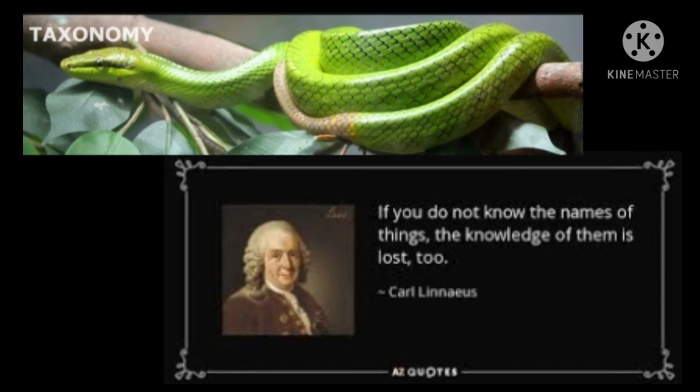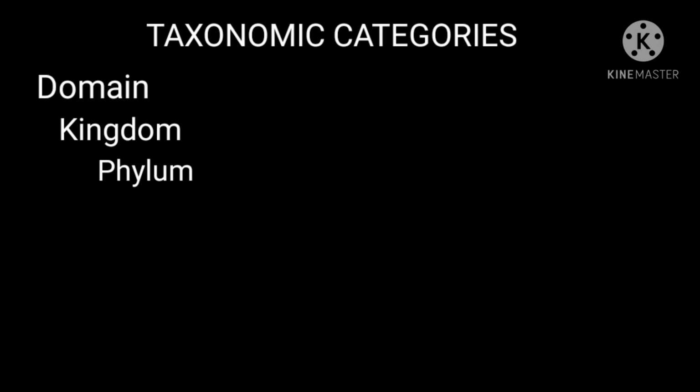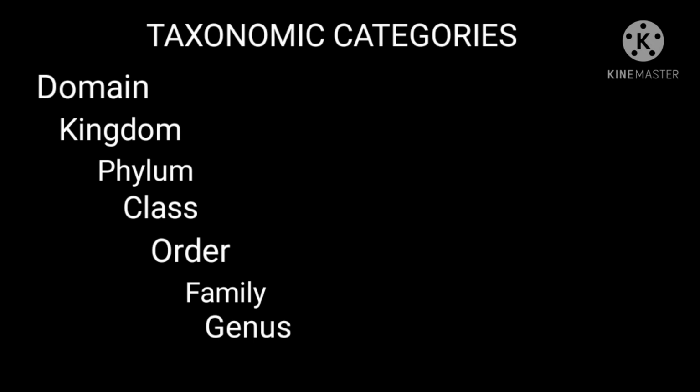The broadest category splits all organisms into three groups called domains. The three domains of life are bacteria, archaea, and eukaryota. There are 8 distinct taxonomic categories. These are domain, kingdom, phylum, class, order, family, genus, and species.